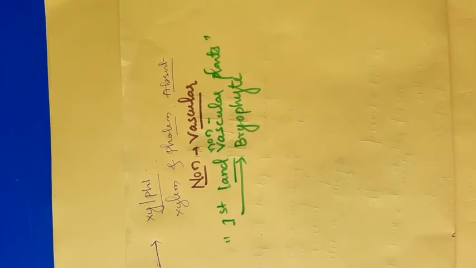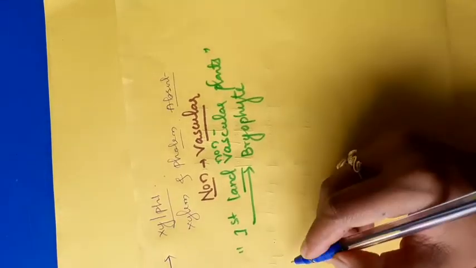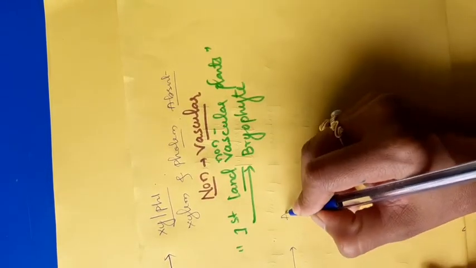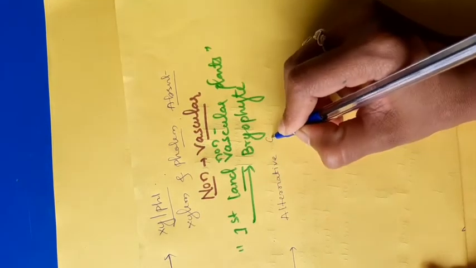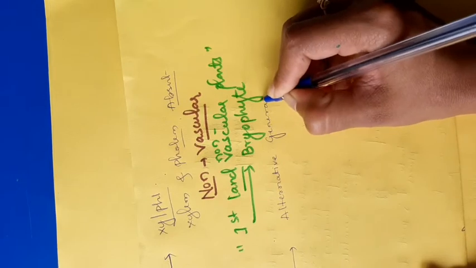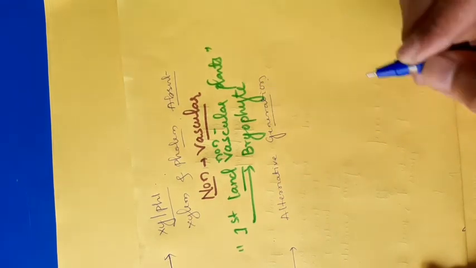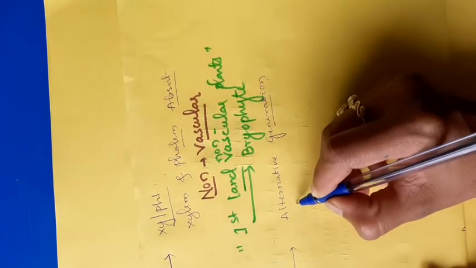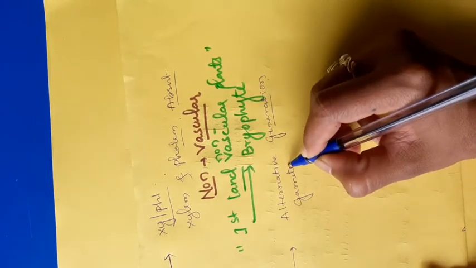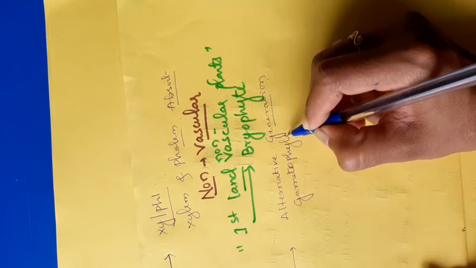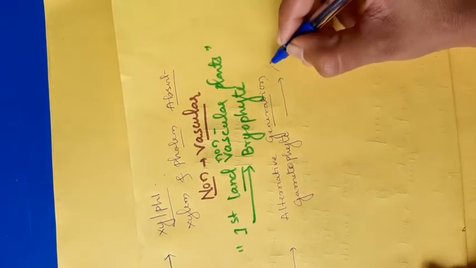in case of bryophytes, we will see the alternation of generations. Alternation of generations we can also see in case of algae. Alternation of generations means the gametophyte comes first, then the sporophyte.